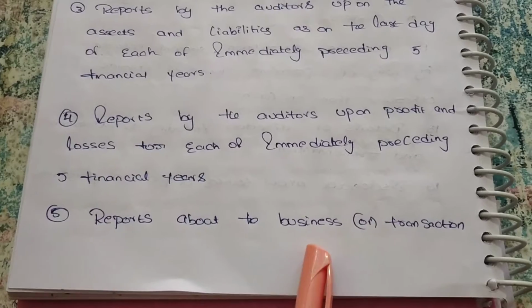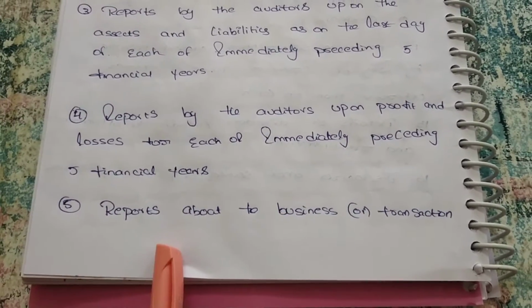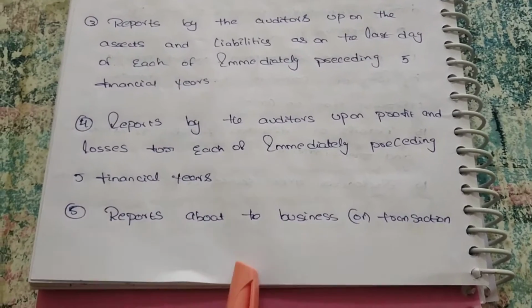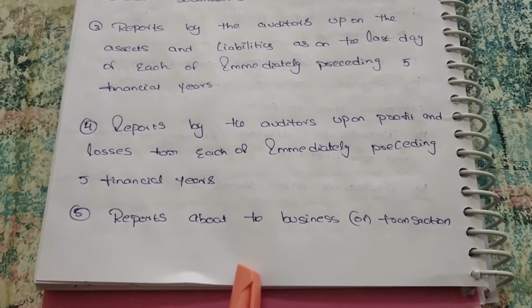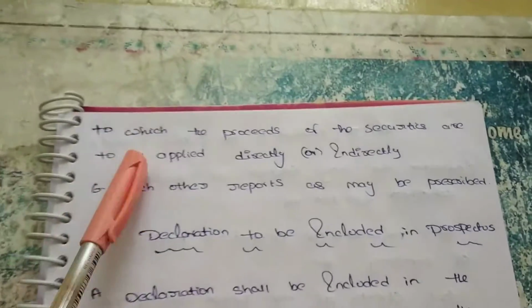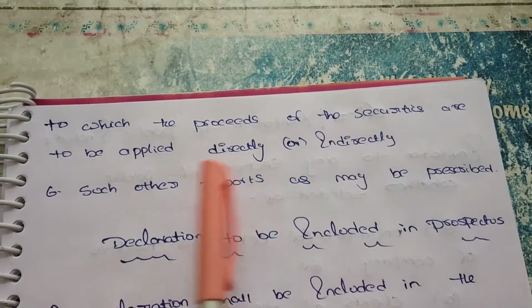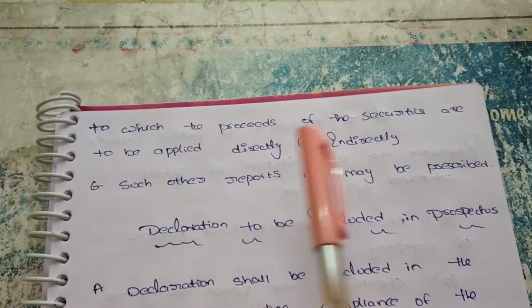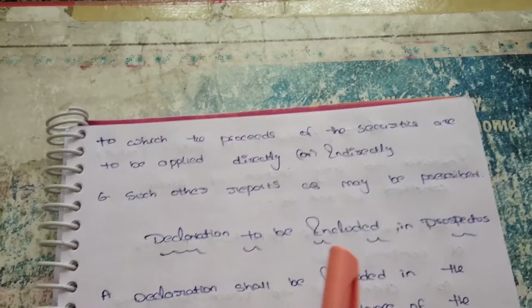Next, reports about business or transactions. If there are any reports according to a business transaction, like we are purchasing or selling any investment or any company, we have to mention all these reports. To which the proceeds of securities are to be applied directly or indirectly. If we have to purchase or sell any securities directly or indirectly, it has to be mentioned.